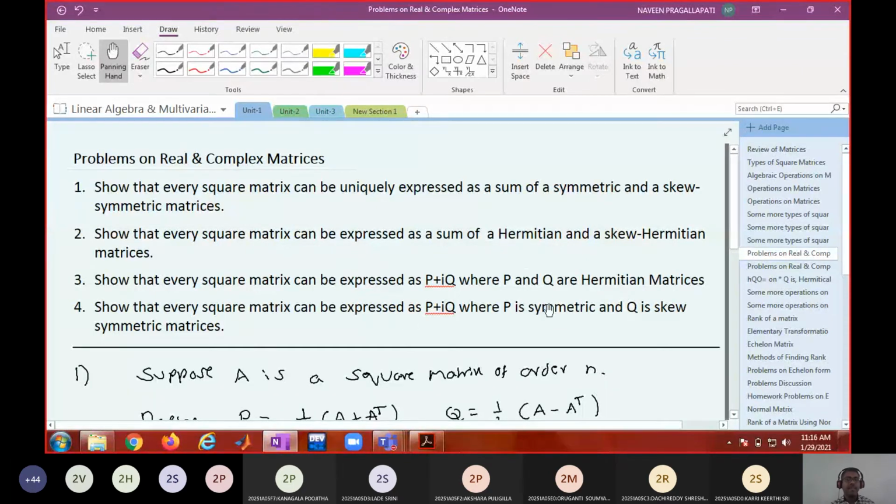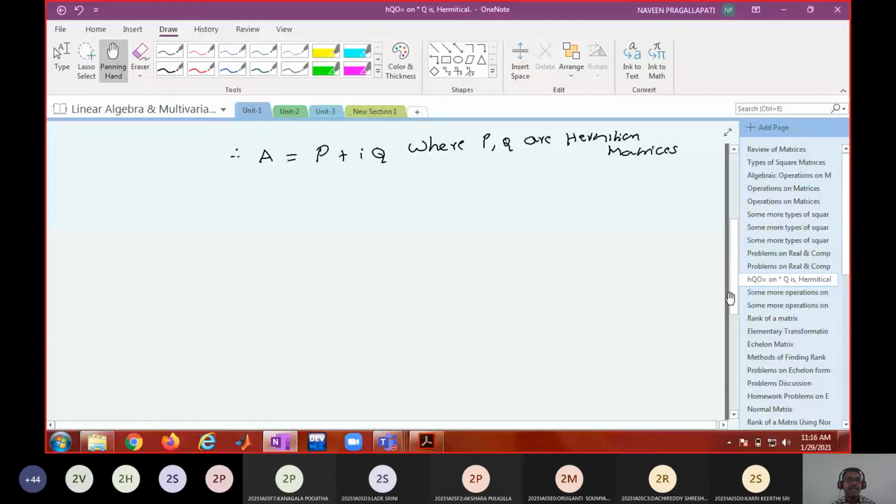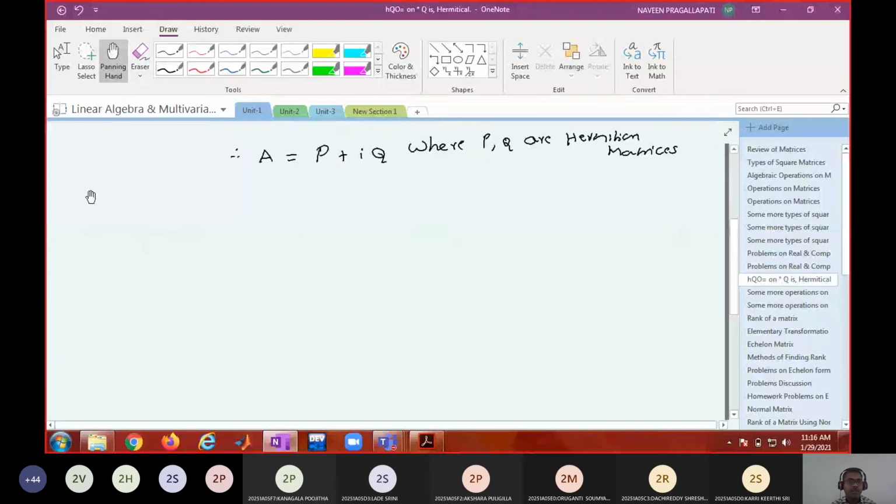Replacing theta with T in the third problem. Am I right? So what is the fourth problem about? Suppose A is a square matrix.